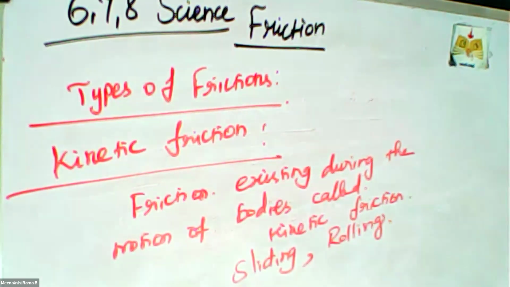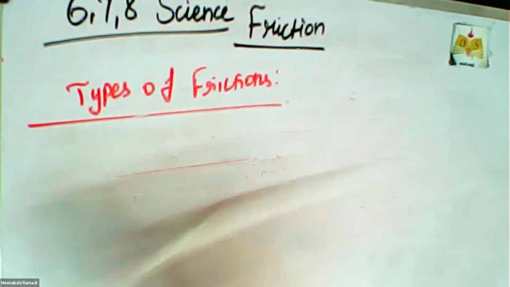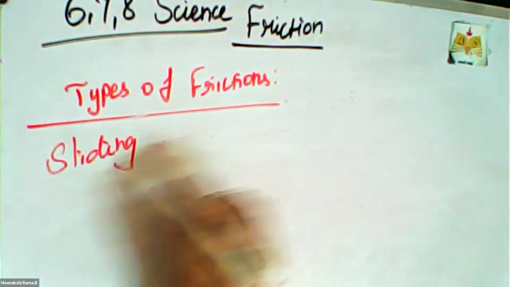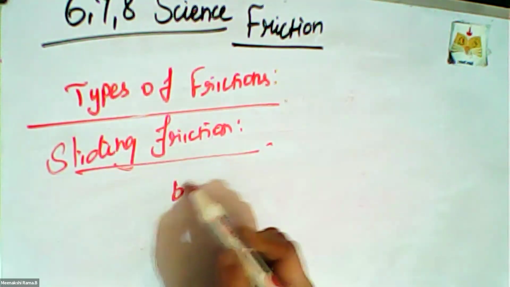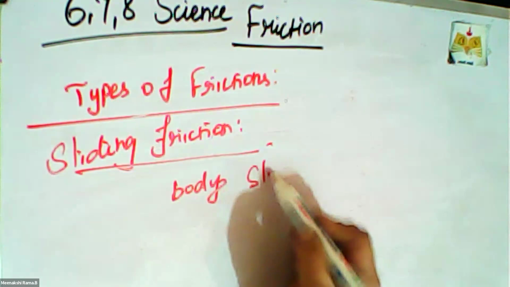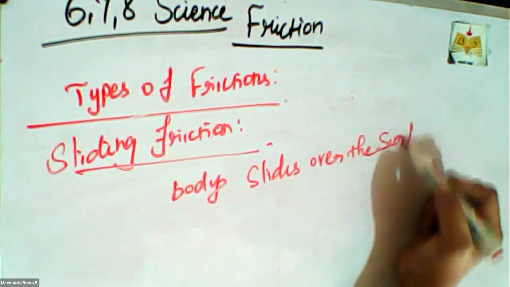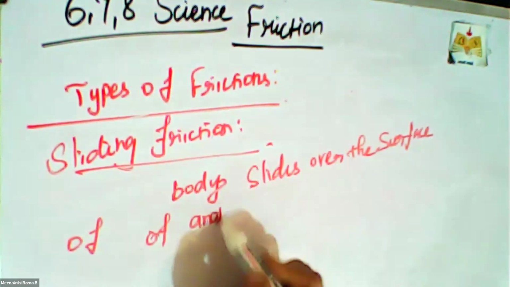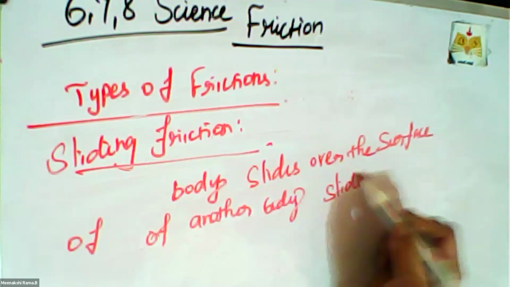When a body slides over the surface of another body, that is called sliding. What is sliding friction?